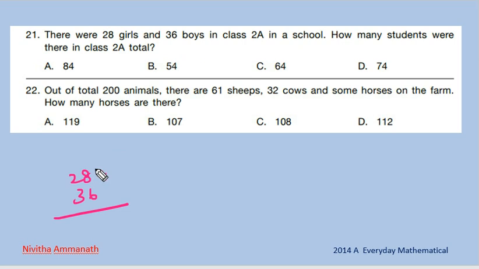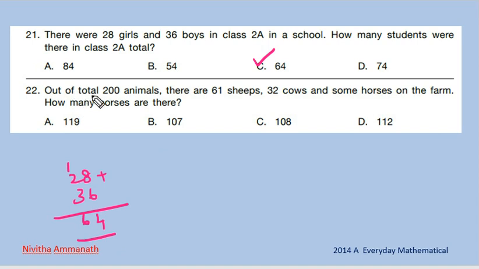8 in your mind, 6 in your hand. After 8: 9, 10, 11, 12, 13, 14. So 4, 1 carry over. 1 plus 2, 3. 3 plus 3, 4, 5, 6. So 64. So C is the correct option.